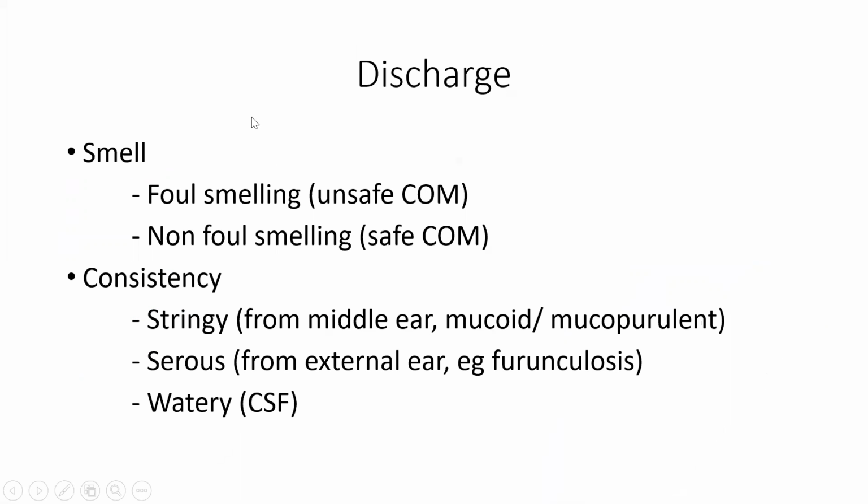Now ear discharge. Ear discharge is a very common complaint with which patients come to the ENT OPD. Whenever a patient presents with ear discharge, we should ask the following points. First is the smell, whether the discharge is foul smelling or non-foul smelling. Foul smelling discharge is seen in the unsafe type of chronic otitis media, that is the atticoantral type. The reason for foul smelling discharge in atticoantral disease is bone destruction, caused by enzymes released by the osteoclasts. These enzymes are acid phosphatase, collagenases, and some proteolytic enzymes. So they cause foul smelling discharge.